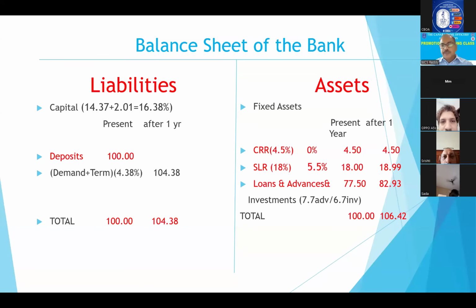Since we are doing business, it is subject to risk. Without risk, no business, and in our business also risk is there. Some we have to keep as NPS, some slip to NPA, and we may have to go for OTS, etc. So we will lose some amount.